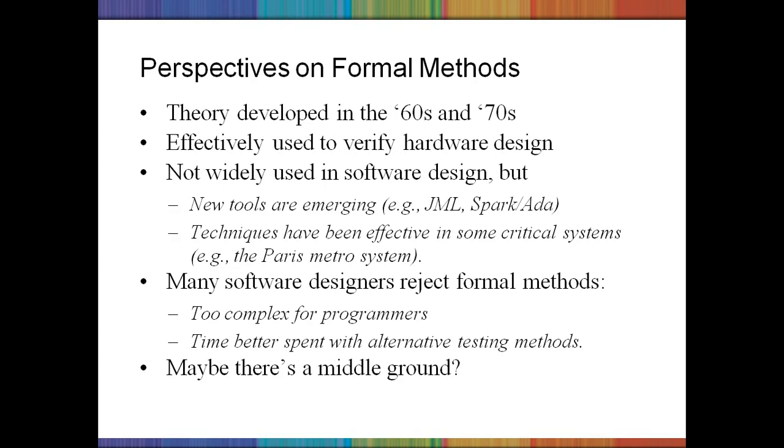But new tools have emerged to do these particular tasks, which are called Java Modeling Language, JML, Spark or Ada. So these techniques have been effective in some critical systems. For example, the Paris metro system has used these particular designs.